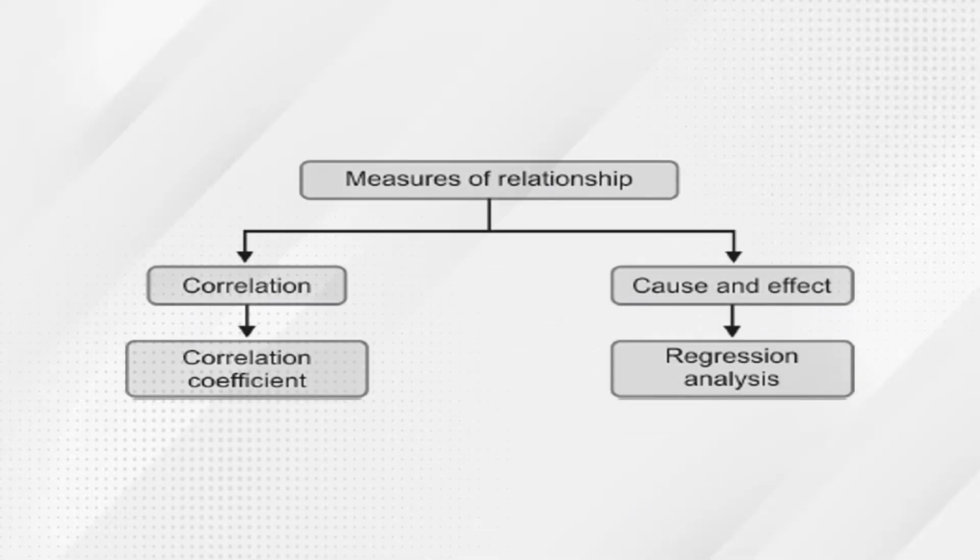Starting with the relationship, this particular chapter, chapter 10, talks about the measure of relationship. And the measure of relationship is bifurcated into correlation and correlation coefficient, whereas cause and effect relationship leads to regression analysis. We have already seen how regression analysis depends on cause and effect. If there is any cause, what is the effect of that?